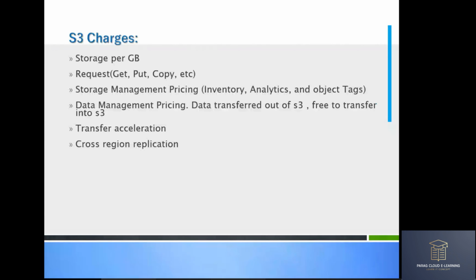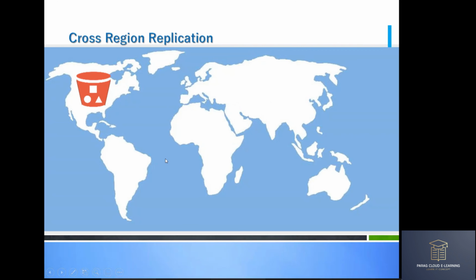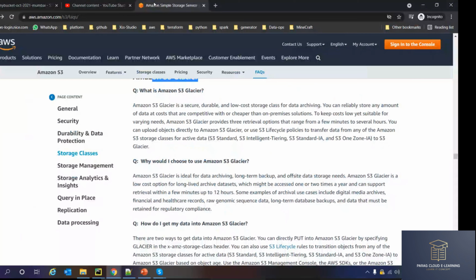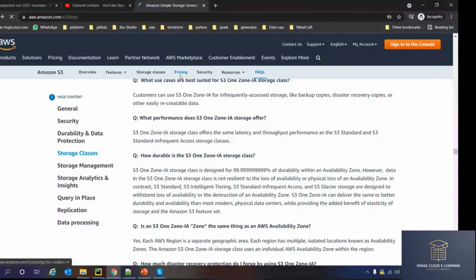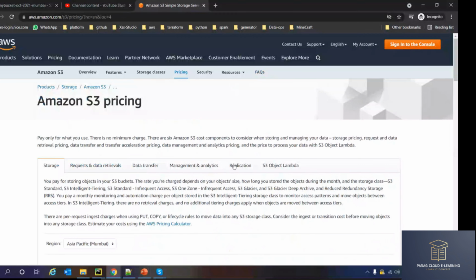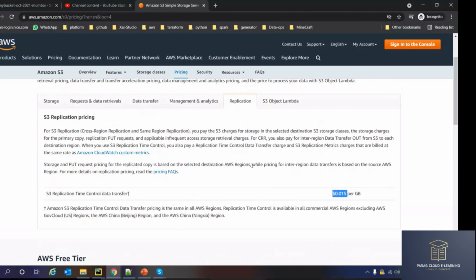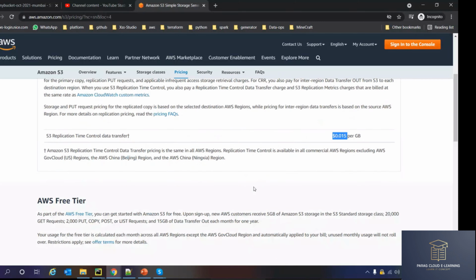Amazon does charge you for cross-region replication. You can see cross-region replication. They charge you for that because they are doing the job for you. So they're going to charge you a minimal amount. If you go to your console and check the pricing here, under data transfer and replication, this is the amount they are going to charge you to replicate the data.